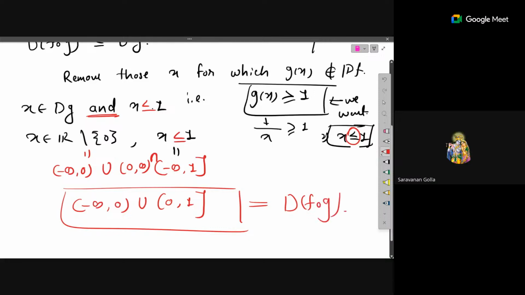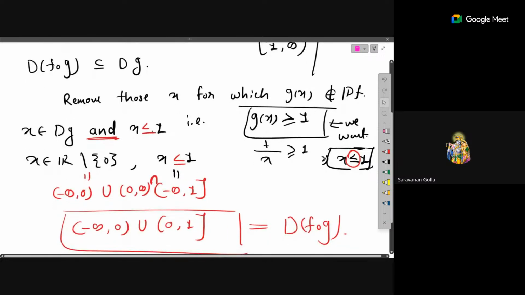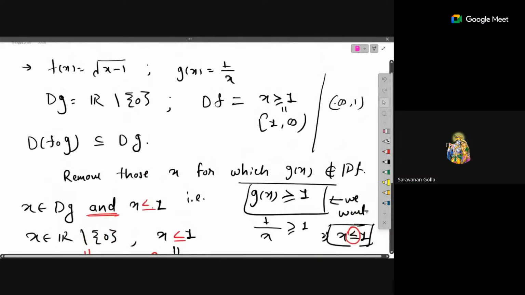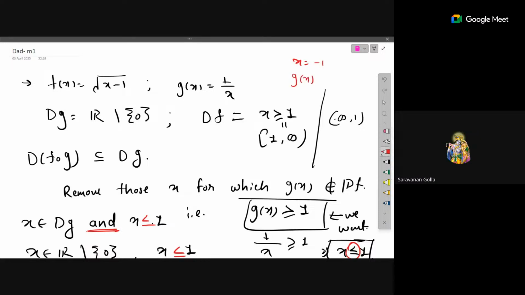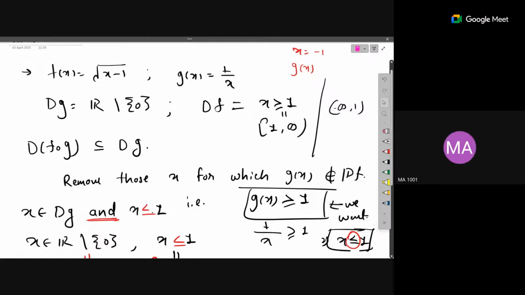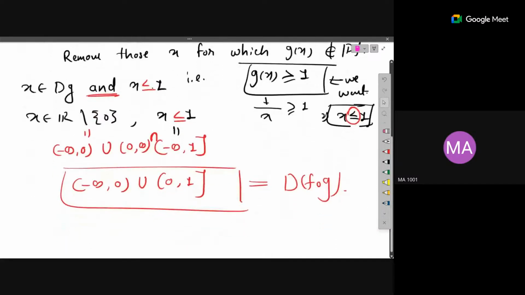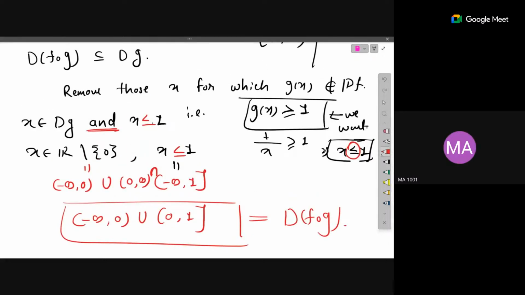Ma'am, but I have a doubt. Yeah. Ma'am, for example, if I take x equal to minus 1 in f composition g, then g of x will be minus 1. Then if I put that over here, it will become the root of minus 2. Yeah, that's correct. Minus 2 is not defined. So it would be only 0 to 1 now. Oh, sorry, I have to take the intersection now.